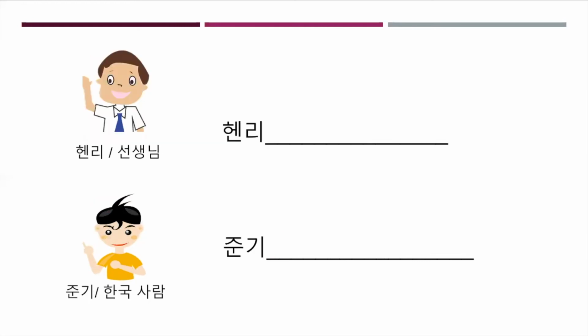And Henry, his name is Henry, and his job is teacher, 선생님. So Henry is a teacher, right? So Henry is the topic of this sentence. So 헨리, there's no 받침, so you attach 는, and 선생님, and then the verb, 예요 or 이에요, you choose, right? But 선생님, there's a 받침 on the last syllable 님, so you choose 이에요. So 헨리는 선생님이에요.